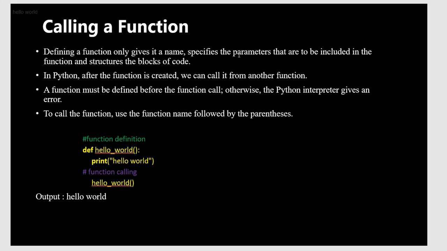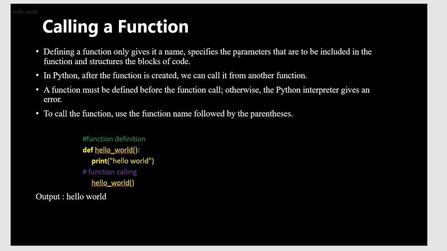Here, def is defining the function and giving it a name. So we can define the function by giving it a name, specifying the parameters that are to be included in the function, and structuring that block of code. In Python, after the function is created, we can call it from another function. That is known as calling a function.